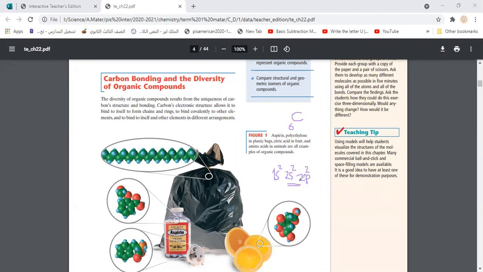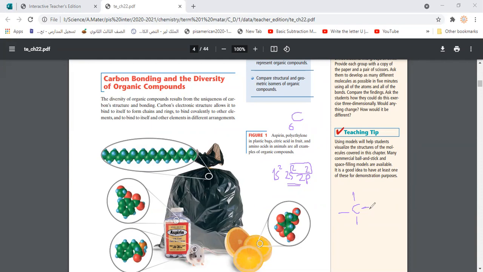That allows hybridization between S and P, which allows the four electrons in the outermost energy level to be involved in a reaction, which means the carbon is now able to make four bonds. So each single carbon atom is able to bond with four different elements, or even similar elements.